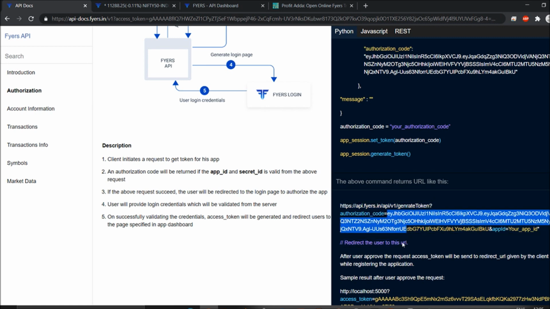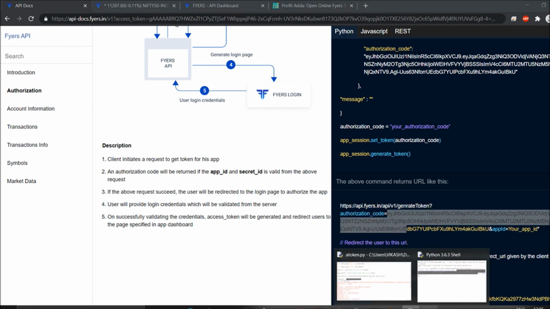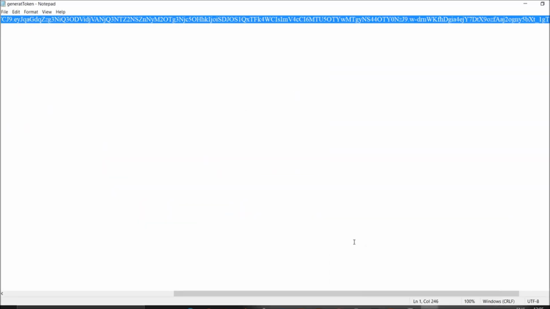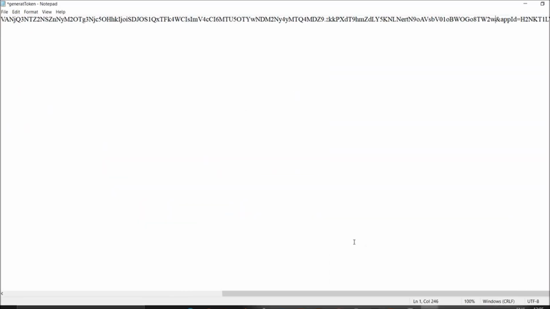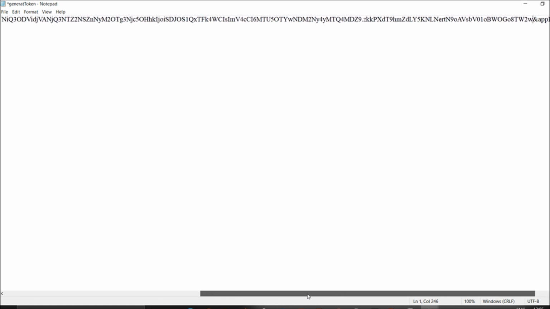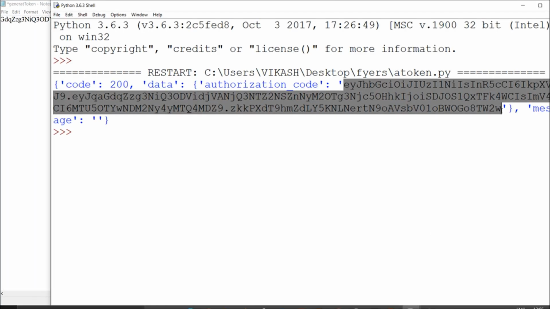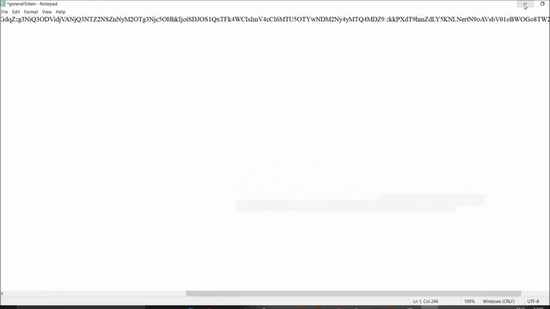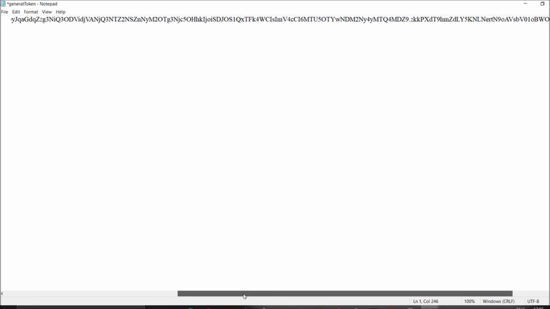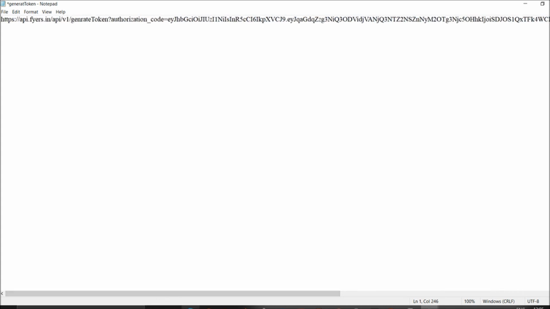Just paste it over here. This is my previous one, so the new one I will just paste. Here I've pasted whatever I got. As you can see, W is the last letter of mine, and the app ID will be there. So I just go for it, with no single comment and nothing else. It will be as simple as it is shown here.